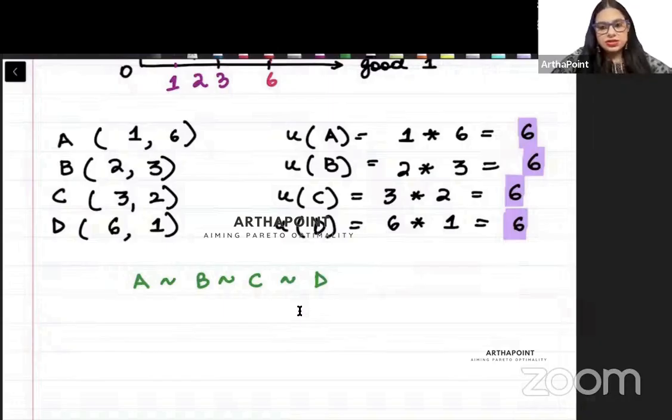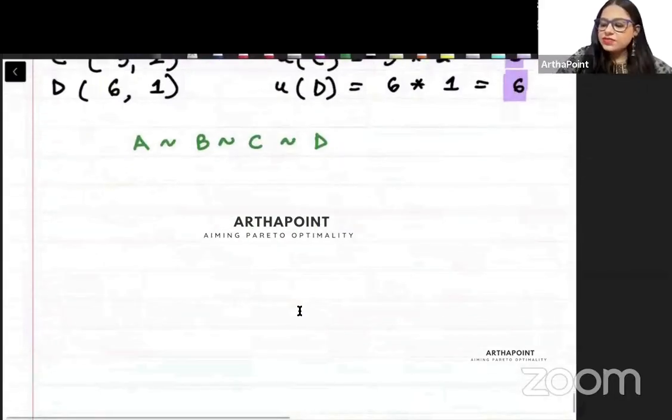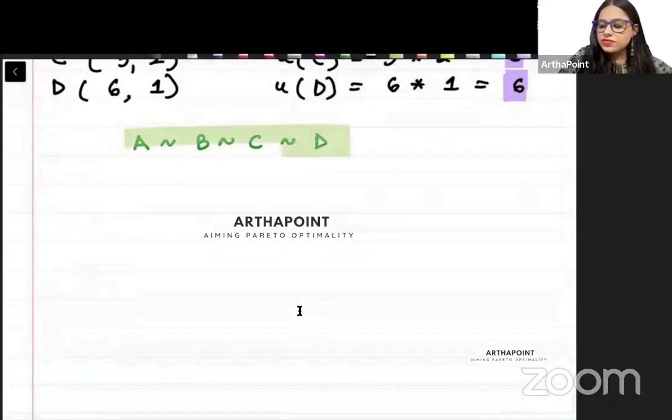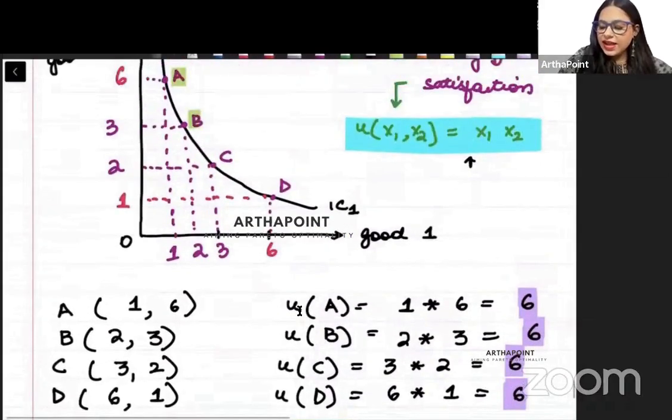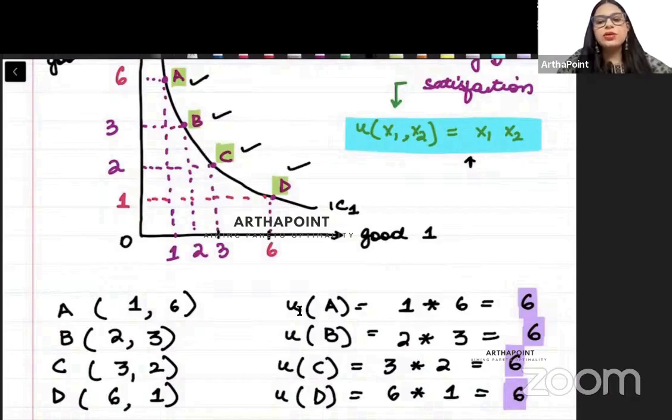So bundles that give you the same level of satisfaction is called your indifference curve. All these bundles, ये जो एक ही लाइन पे लाई करें, such that इनसे जो utility मिले या satisfaction मिले, that is equal, becomes an indifference curve.